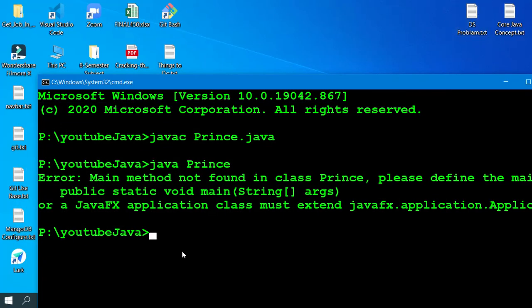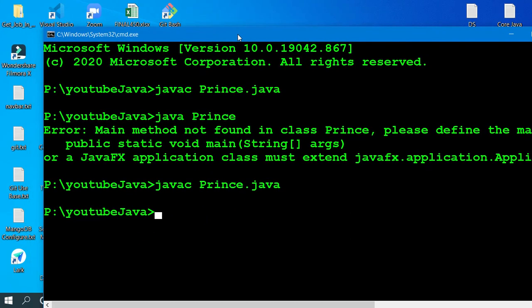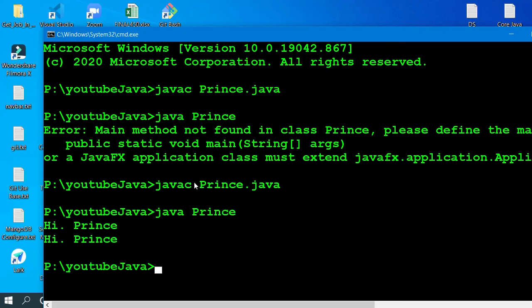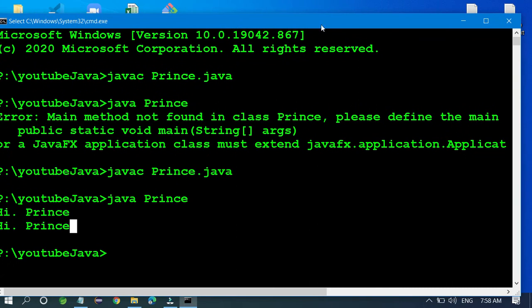Just write javac Prince.java. It compiled successfully, and I'm going to check whether it works. Just write java Prince. I got the output hi prince two times, and my program is running successfully on my system.